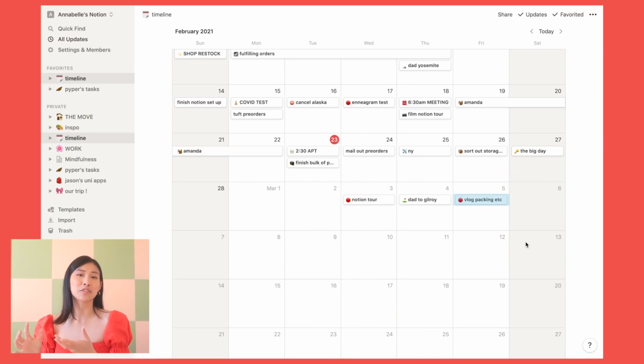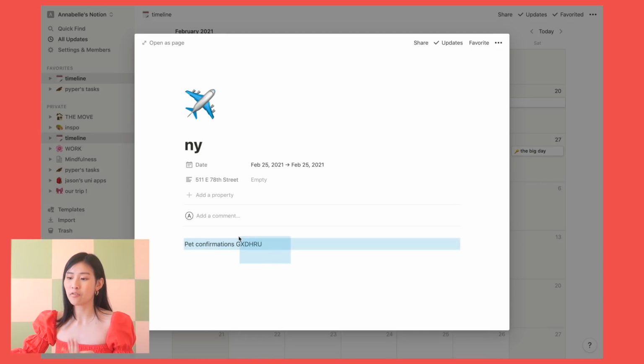I think my most favorite feature about Notion is you can have infinite pages within pages. So the way that you nest information is very flexible and tailored to your needs. I made sure to put my confirmation number for checking in Bambi because I'm flying with a carry-on cat. I just put it right here.